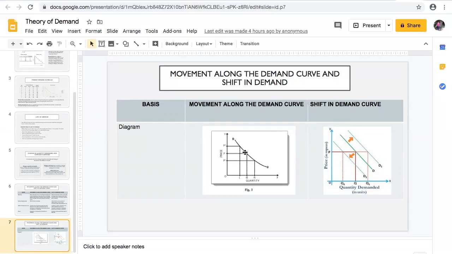There is an upward movement. This is the upward movement of the demand curve. See this. This is the upward movement of the demand curve where the demand is falling. It is known as contraction in demand.